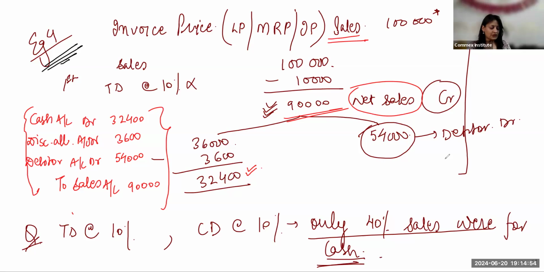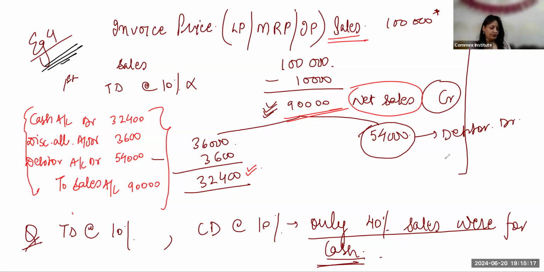Then April 25, additional capital introduced, cash and delivery van personal asset. So it will be your cash account debit, delivery van account debit to capital account. Then cash paid 975, discount received. So it will be Anil account debit 1,000 to cash 975, to discount received 25.